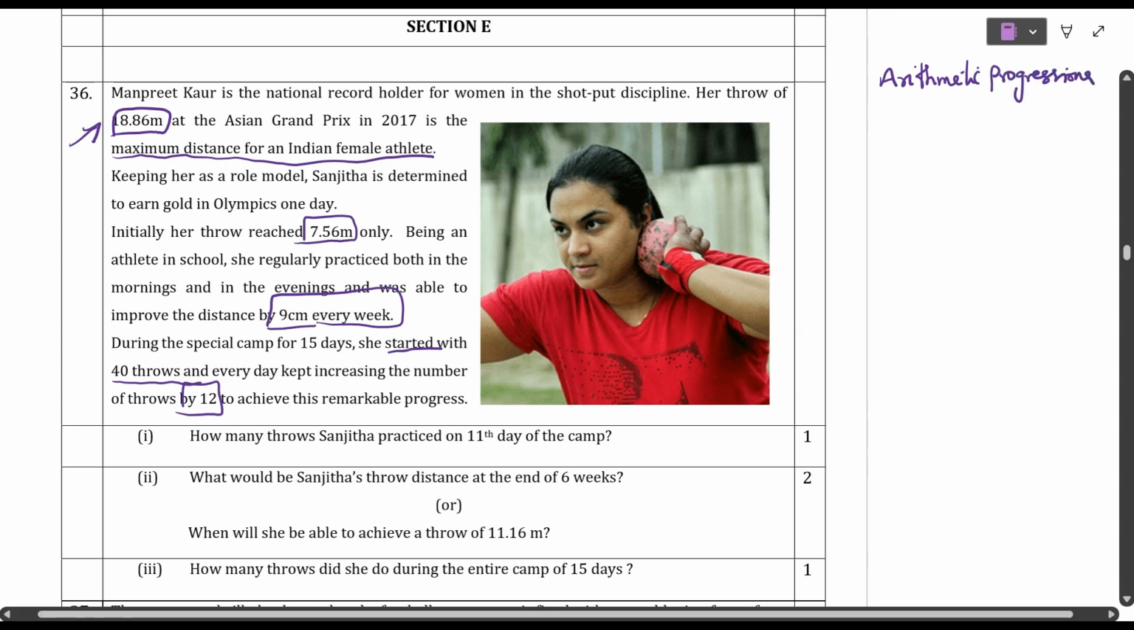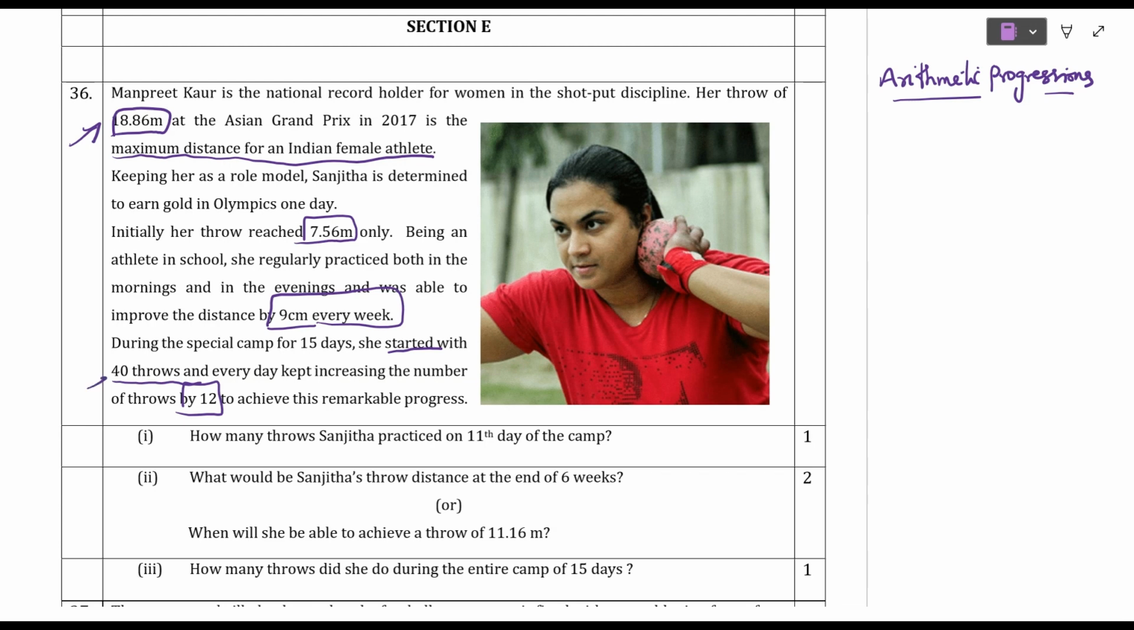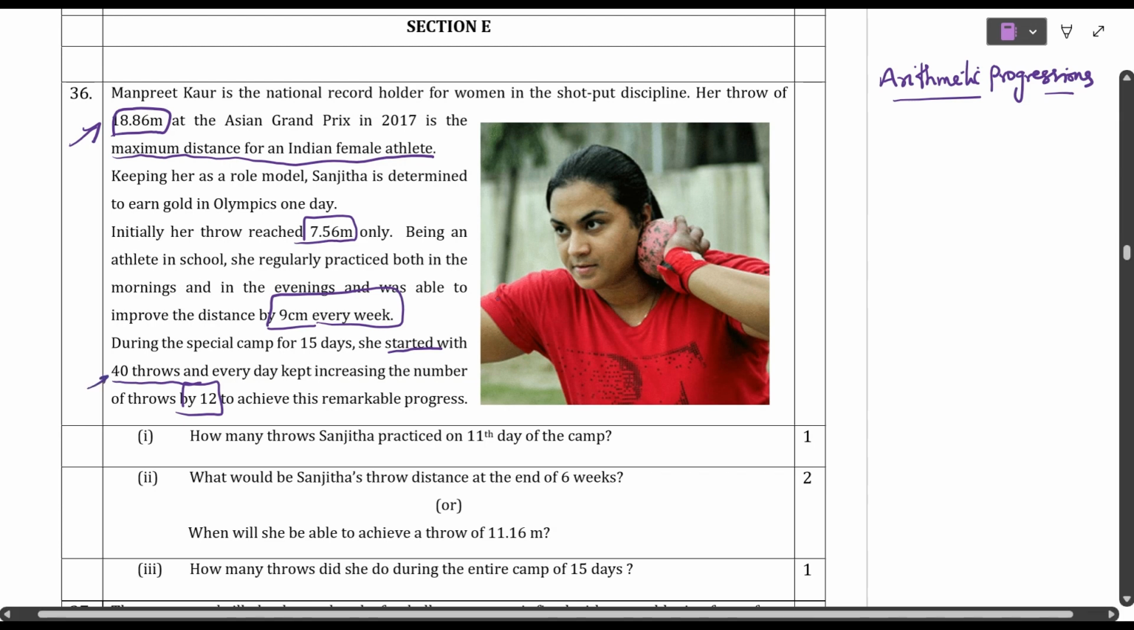Let us see the data they have given here. The number of throws initially is 40, which means the first day she is going to throw 40 throws, so the first term is 40. And each and every day, how many throws is she increasing? 12 throws, which means d they have given as 12. Understood, students?